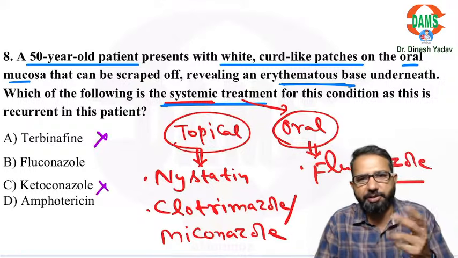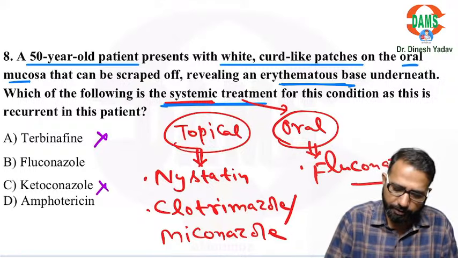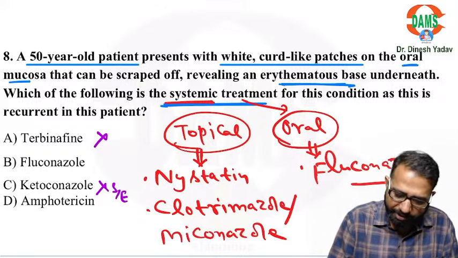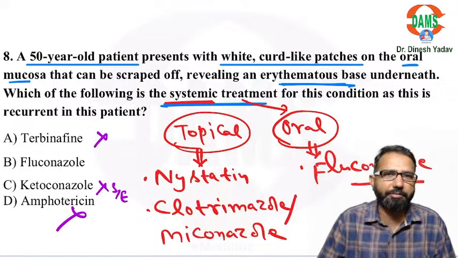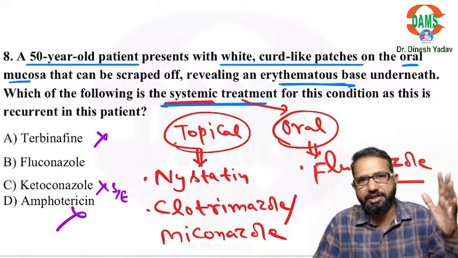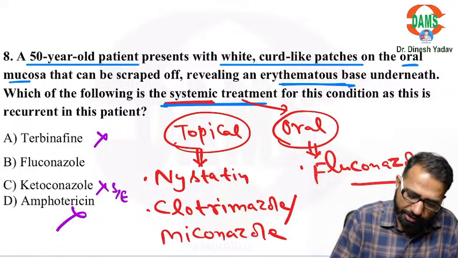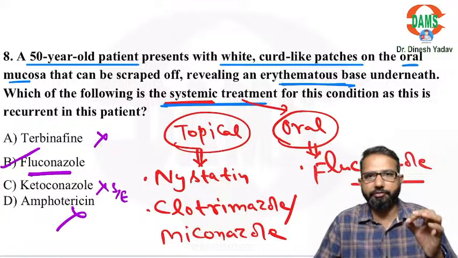Ketoconazole causes a lot of systemic side effects like gynecomastia. So because of side effects we don't use it. Gynecomastia risk is there. Amphotericin B is again a highly toxic drug. Electrolyte imbalance, bone marrow suppression, neutropenia, kidney injury. So many side effects are there. So fluconazole is the safe drug, and it is the important drug for